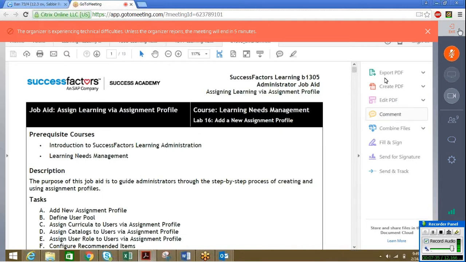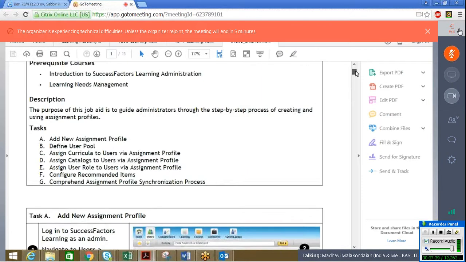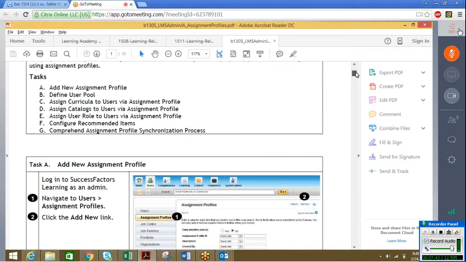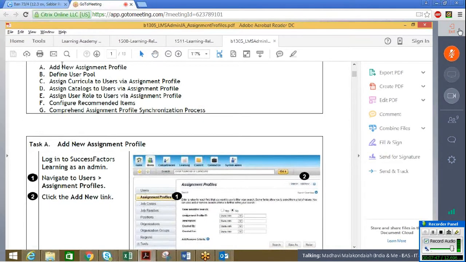So coming to the assignment profile of this PDF, the first step is creating an assignment profile. We go and add new and create our assignment profile by giving the user assignment profile ID, description and all.